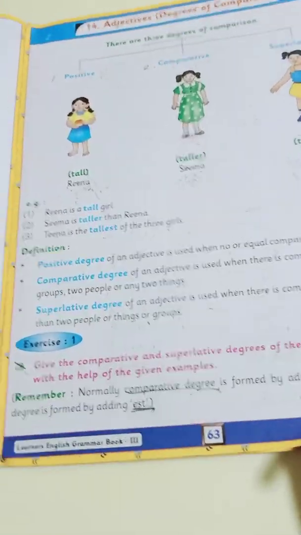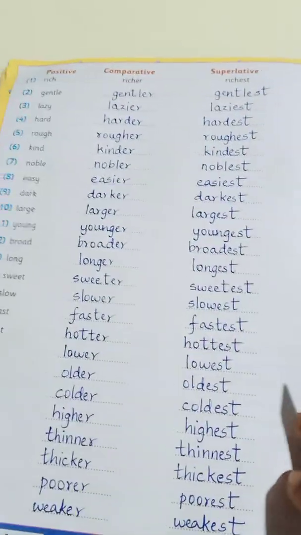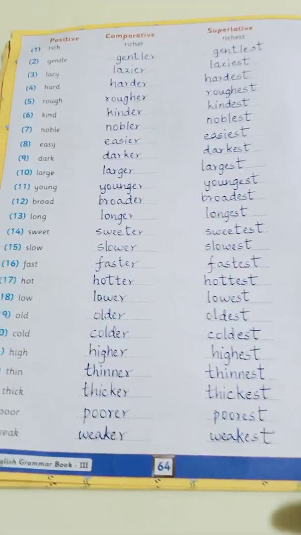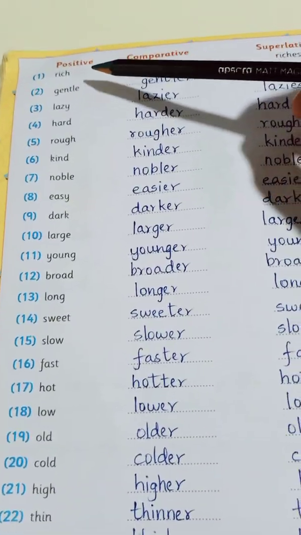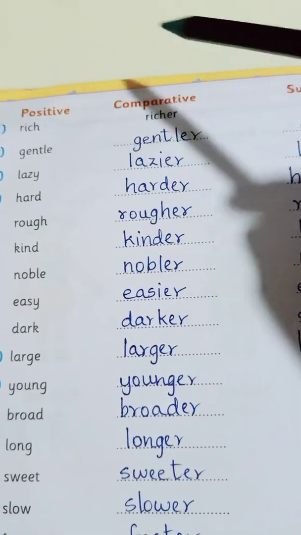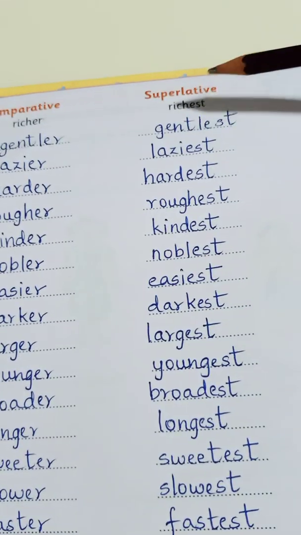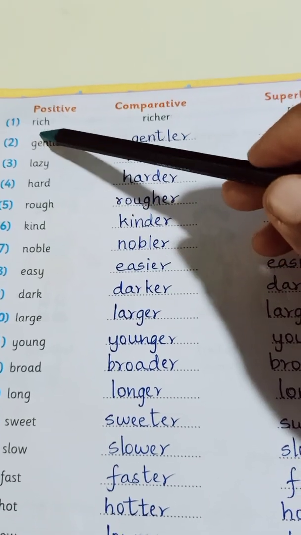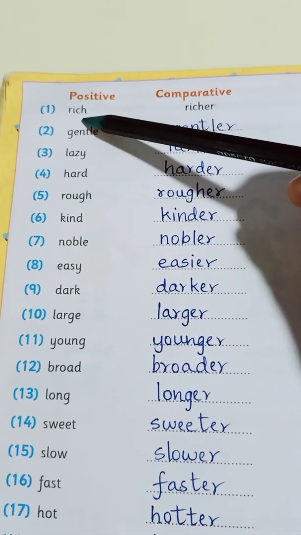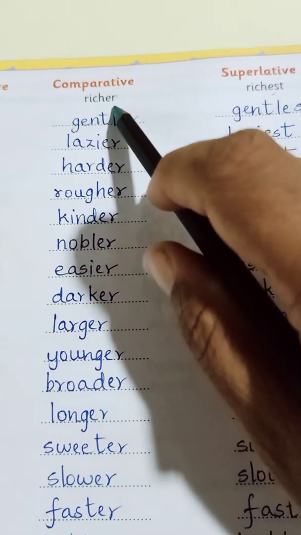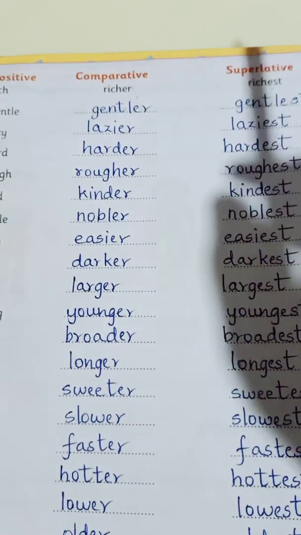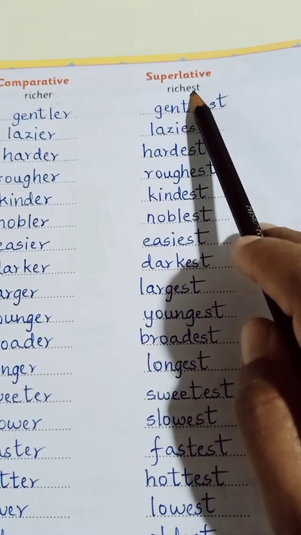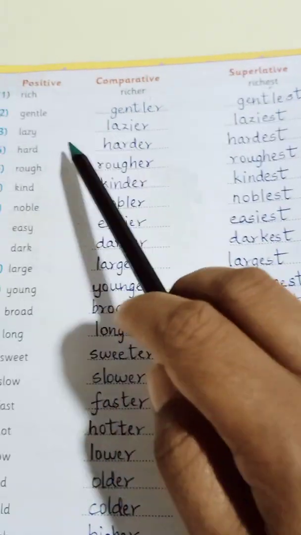So let us see the exercise. I have done this for you. First is positive degree, second is comparative degree, third is superlative degree, right? So the first word in positive degree is rich. So what will be the comparative degree? Richer. And in the superlative, it will be richest.